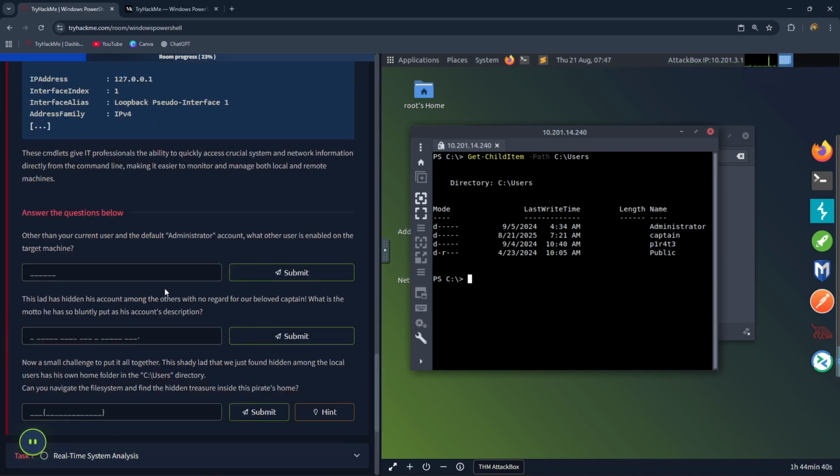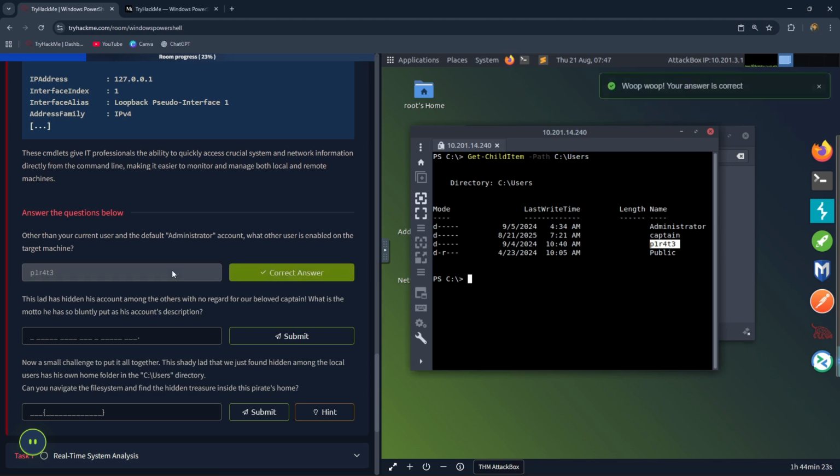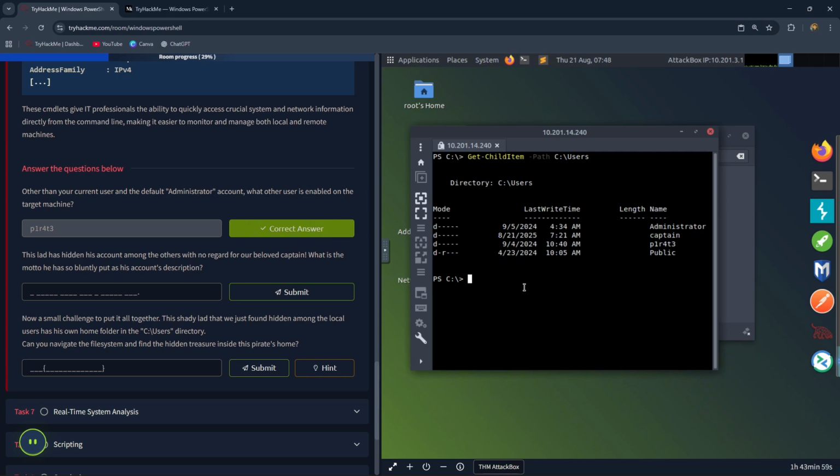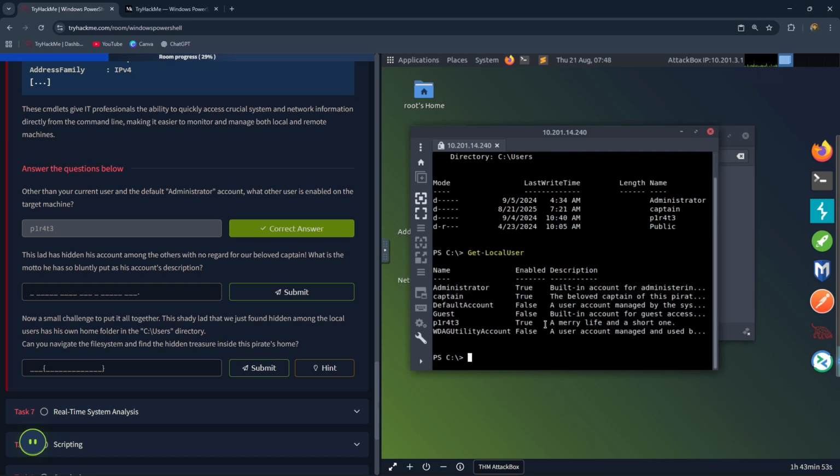The next question is, other than your current user and default administrator account, what other user is enabled on the target machine? As you can see here, the other user is called Pirate. Let's type that in. This lad has hidden his account among the others with no regard for our beloved captain. What is the motto he has so bluntly put as his account's description? We can discover that by typing Get-LocalUser. You can see his description here. Let's copy that in.